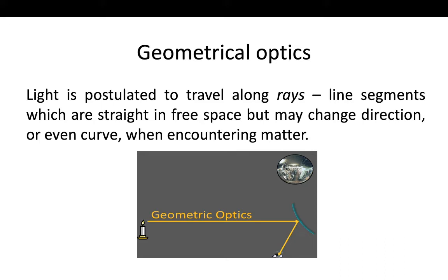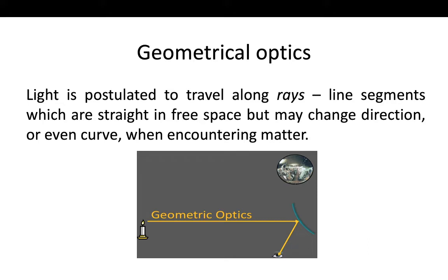All these lie in geometrical optics. So when we study geometrical optics, actually we are studying the reflection and refraction of light.